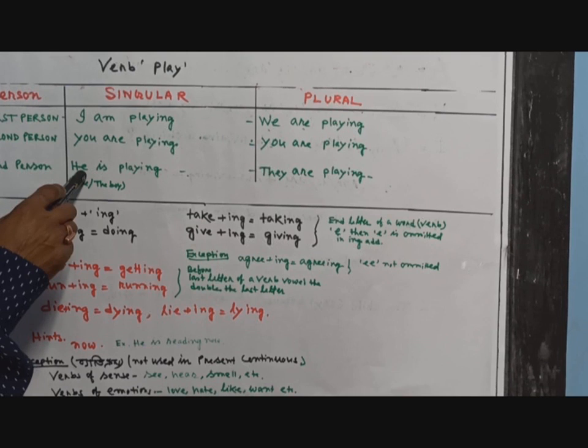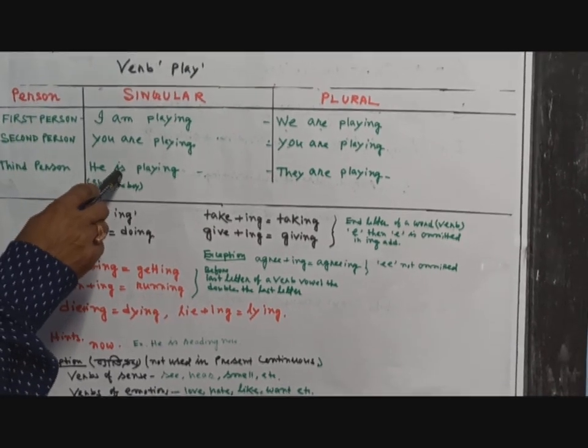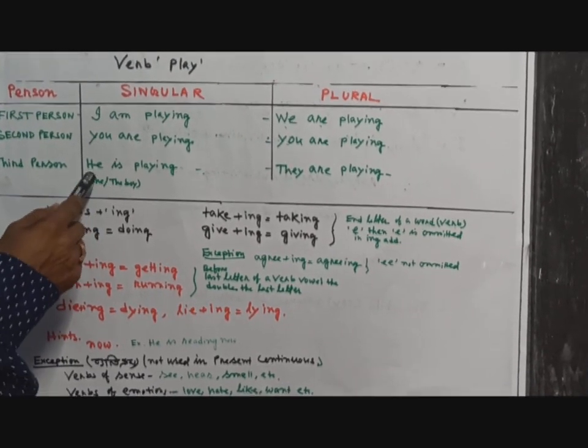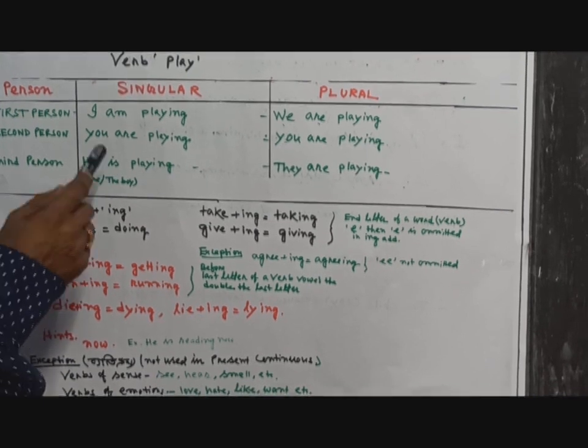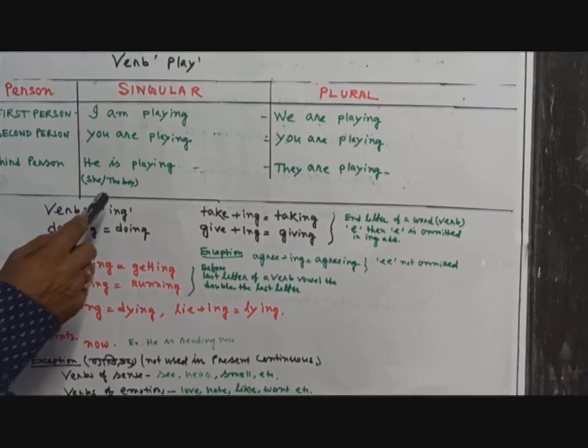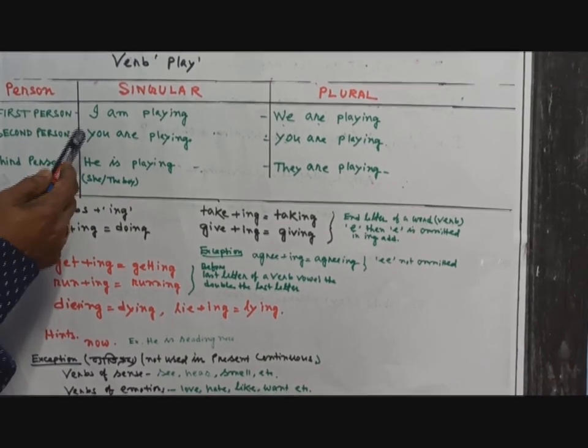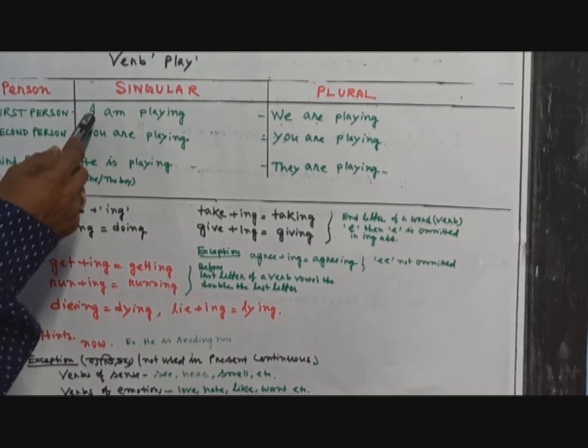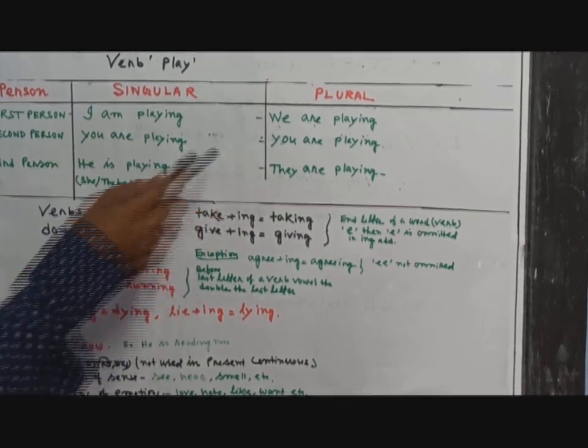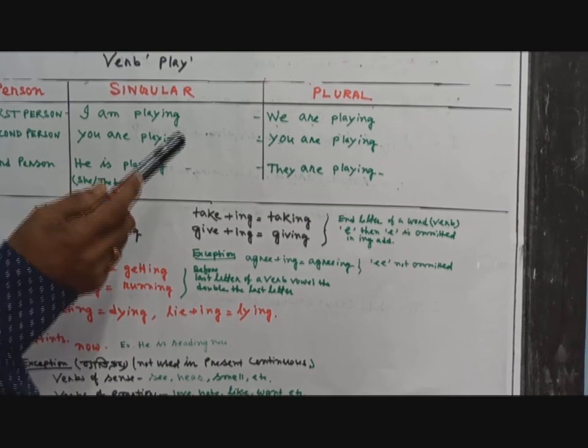In case of third person singular number, you have to put is, that is third person. I have discussed this earlier in my last video. So first person, again I am saying, the first person is I, we; second person is you; third person is he, she, Ram, Sam, etc.